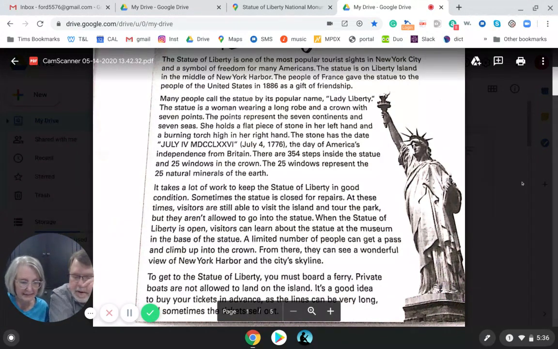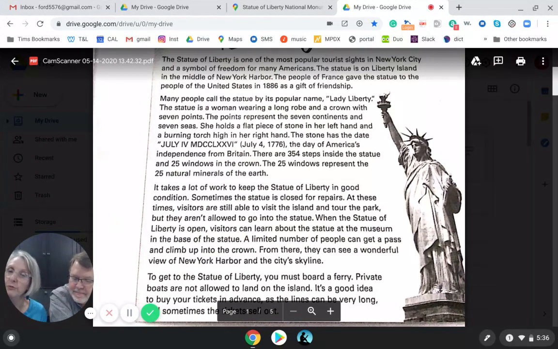Here's the number of steps. There are 354 steps inside the statue. We both got it wrong. That's a lot of steps. And they go in a circle like this to get up there. It's called a spiral.